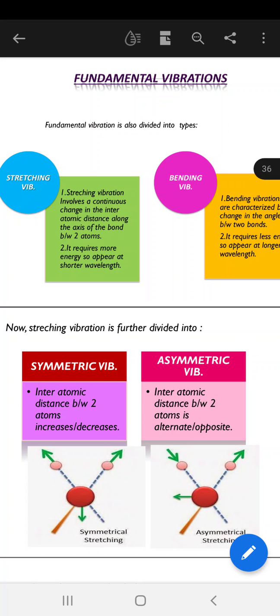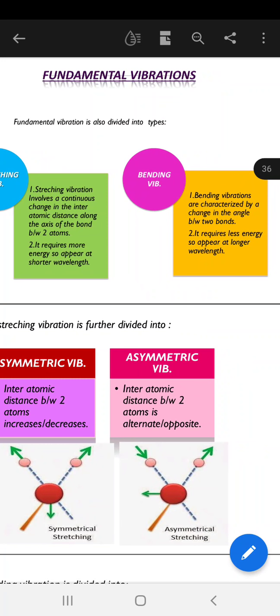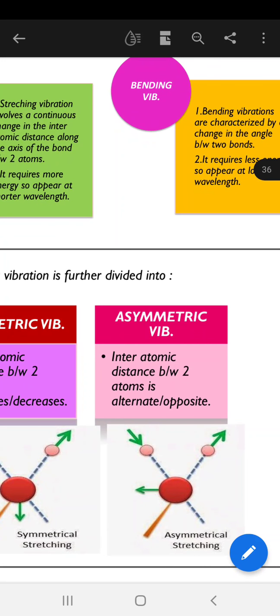Now asymmetric vibration is the same thing, there is a change in the bond length, but here it will be alternate, or you can say opposite. In symmetric stretching, if they are moving away, it will be totally away, and if they are coming together, they all come together.